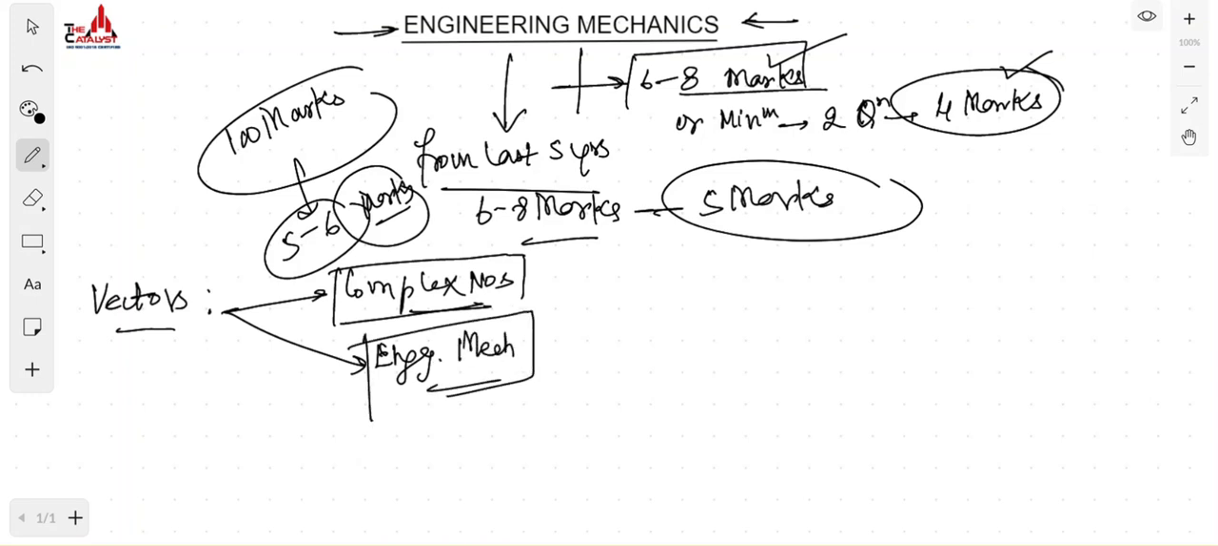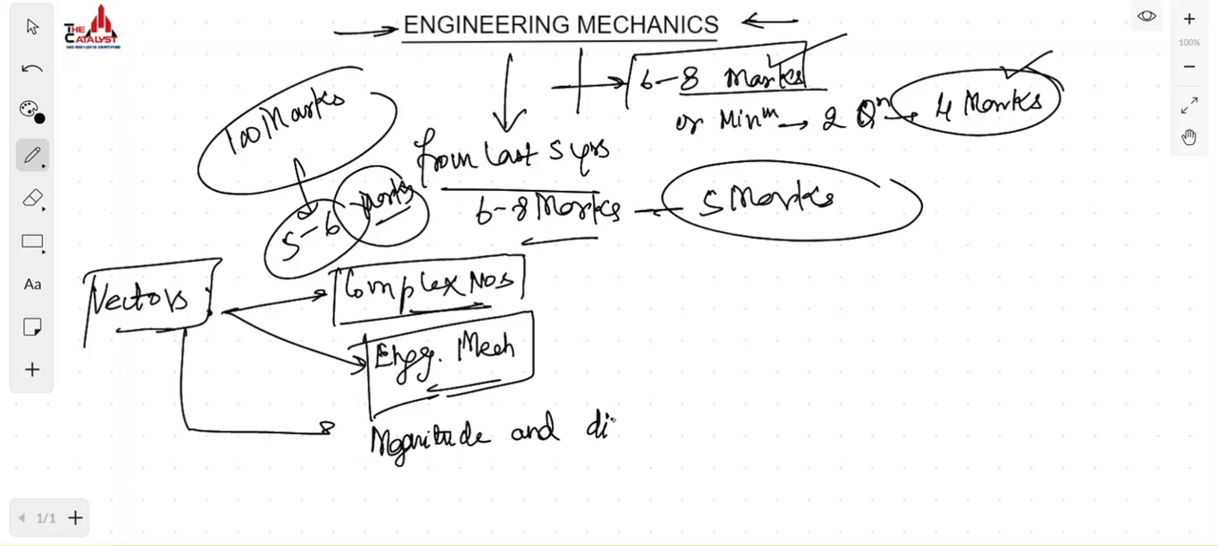Those who are good with vectors, just take an overview of this video, and those who are not, you have to understand this video. This is a very easy part. We all know what vectors actually are. Vectors are nothing but a quantity which has both magnitude and direction.